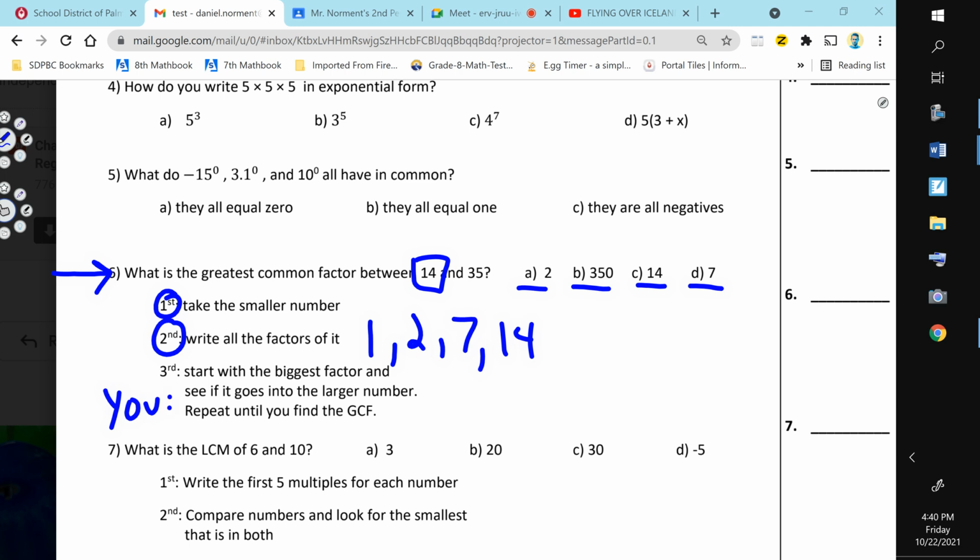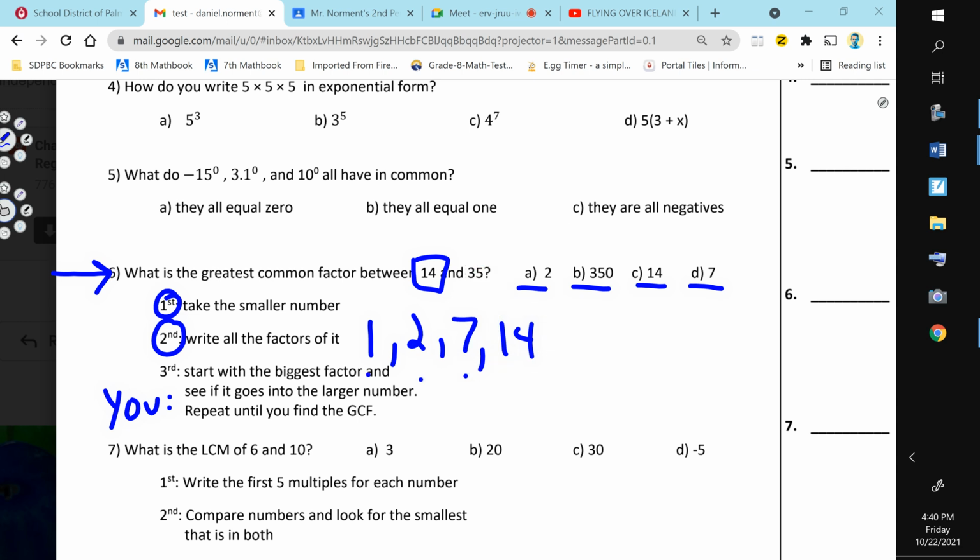Start with the biggest factor and ask yourself, will 14 times something go into 35? And if it doesn't, will 7 times something go into 35? And if it doesn't, what about 2? What about 1?